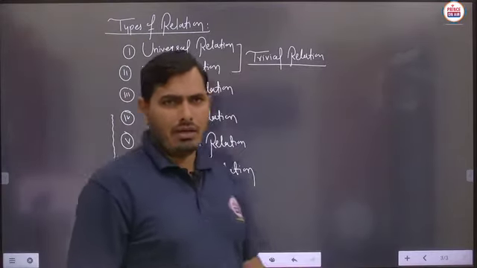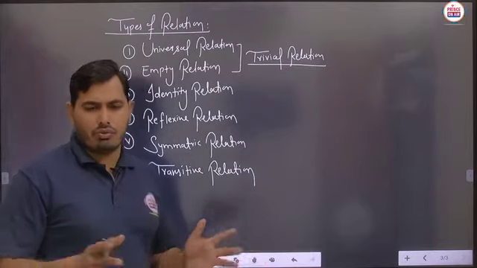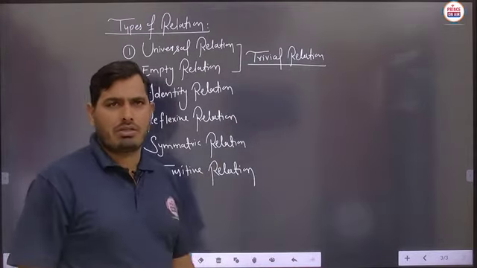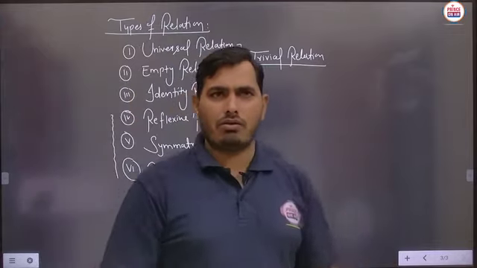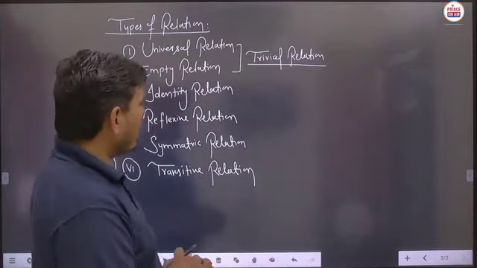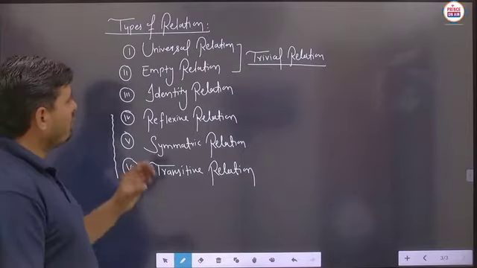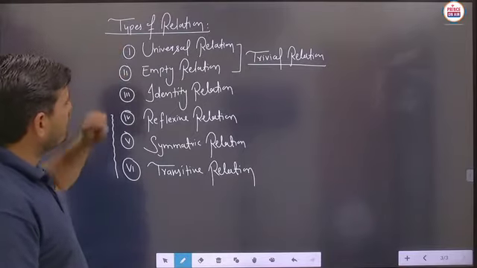Is it clear? It means there is not much use of these types of relations, which is why they are sometimes known as trivial relations. So we will start the definition of each kind of relation, and today we discuss only the universal and empty relation.